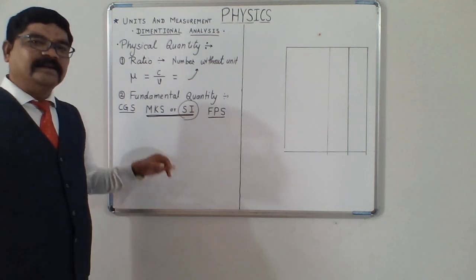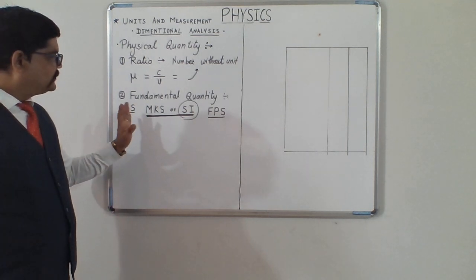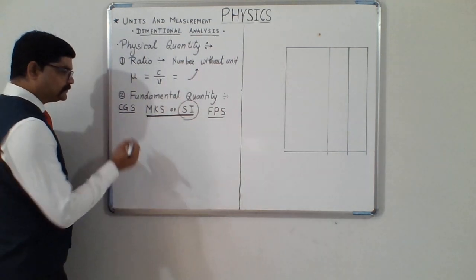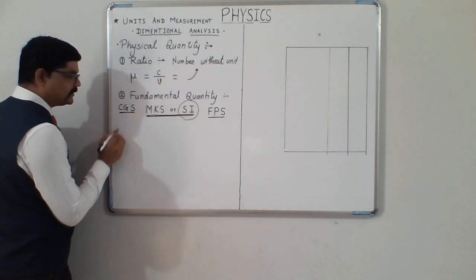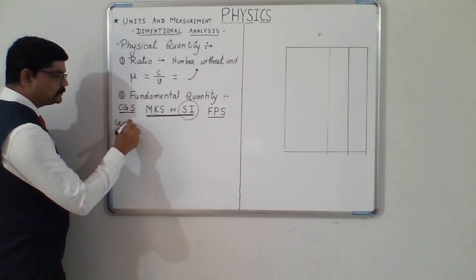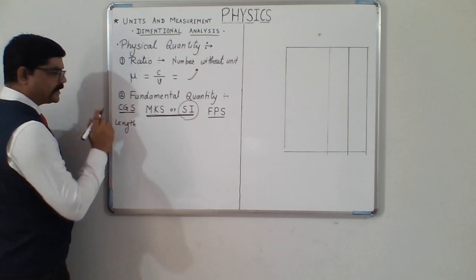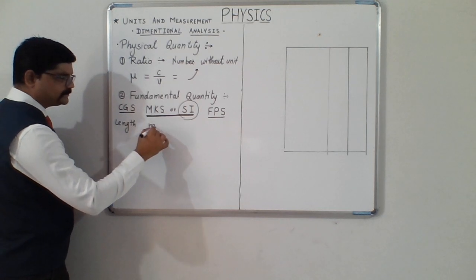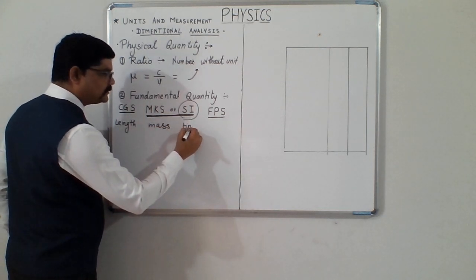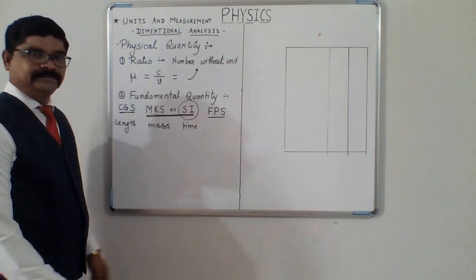So clearly, these systems of units had taken three quantities as the base. This is centimeter for length, gram for mass, and second for time.